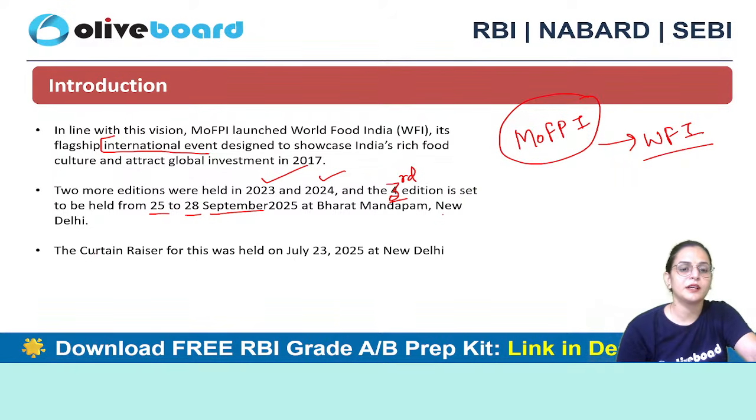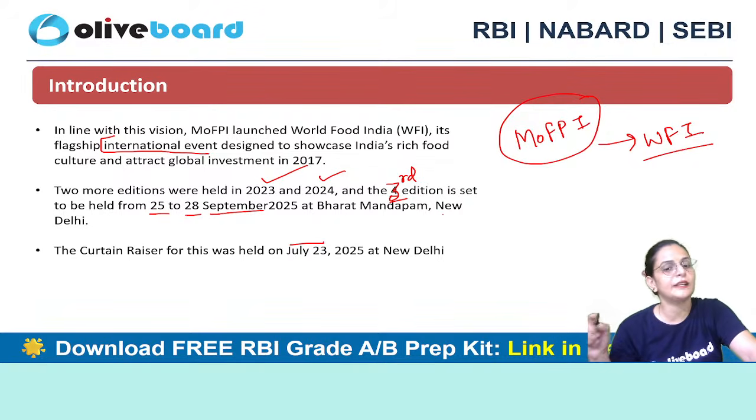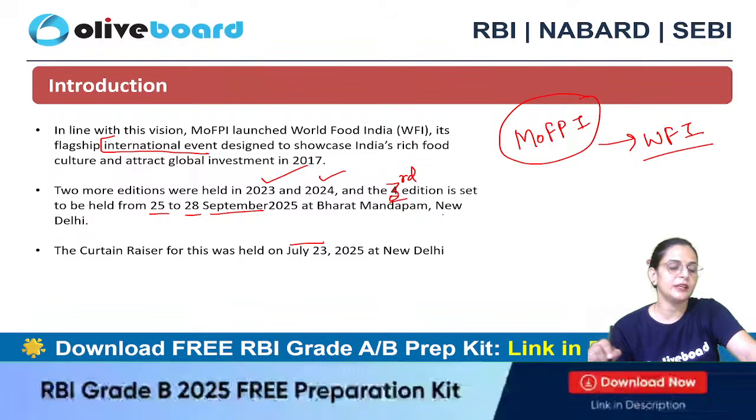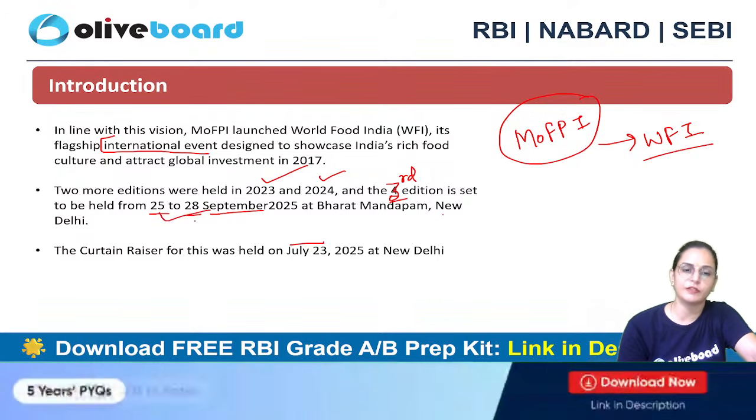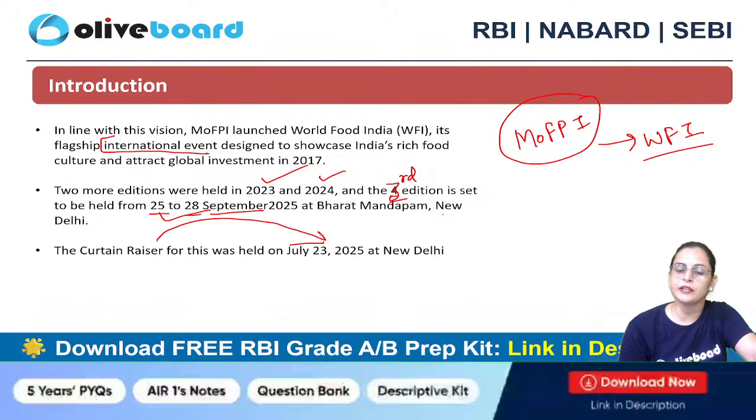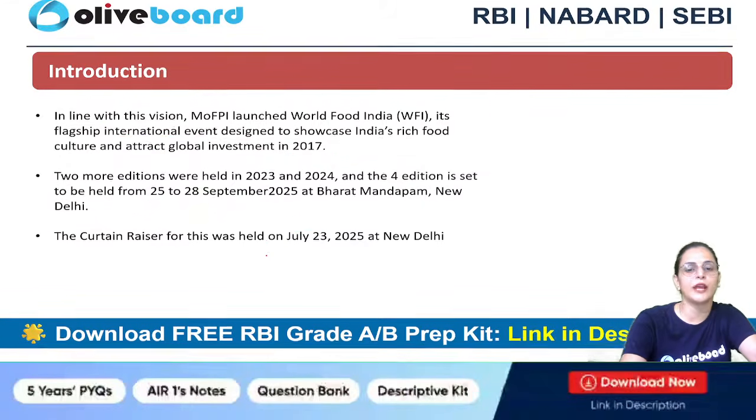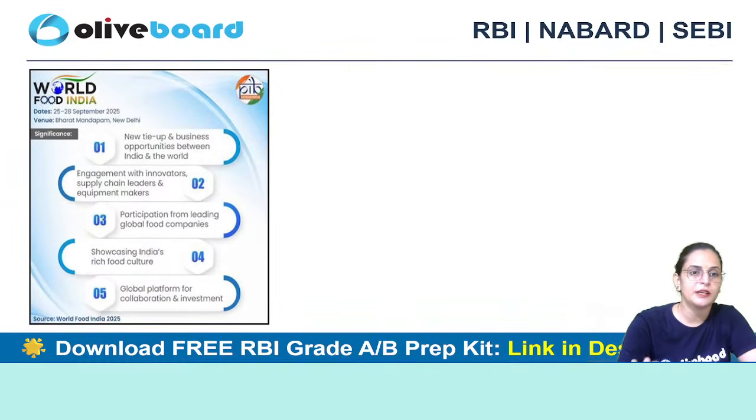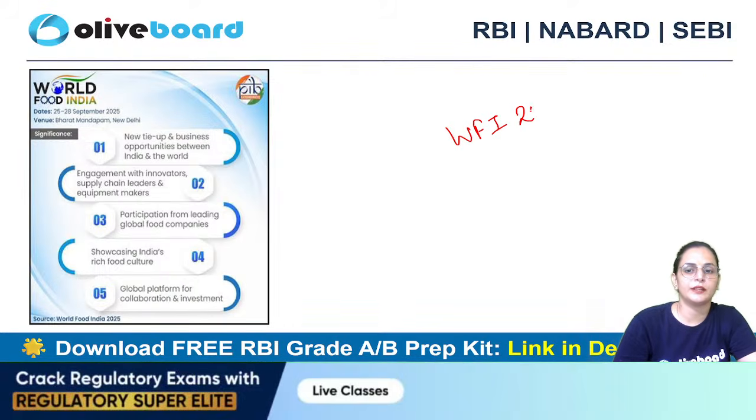Okay, and the curtain raiser for this was held on, so yeah, the announcement for this event was already made on 23rd of July. The event is held from 25th to 28th of September, and it was already announced in July 2025. Okay, so what is the significance of this World Food India 2025?